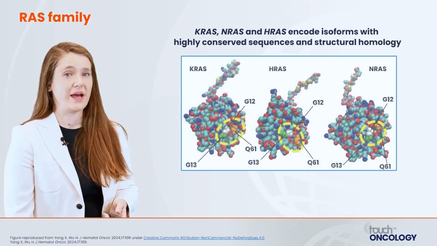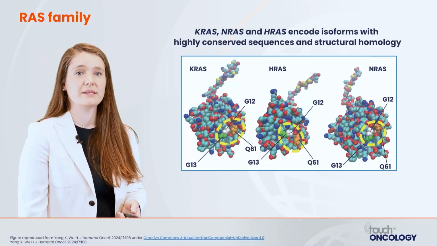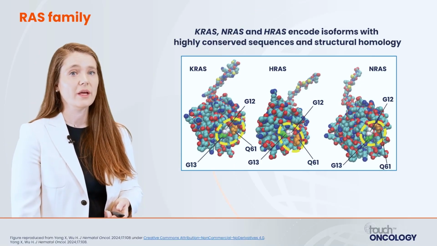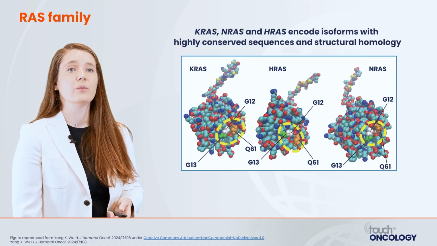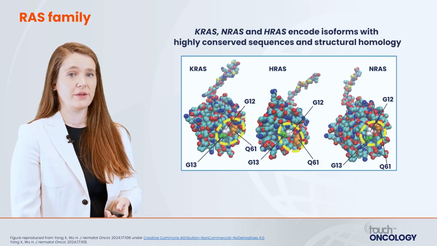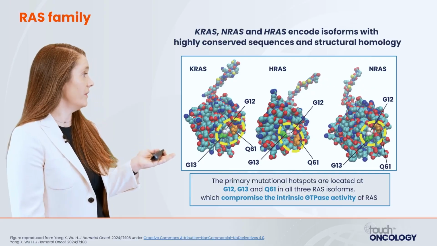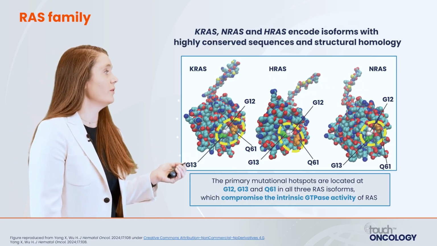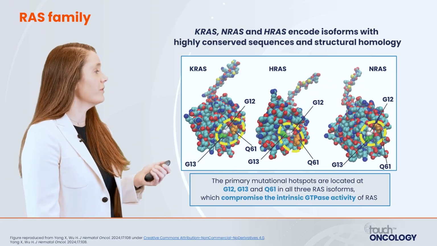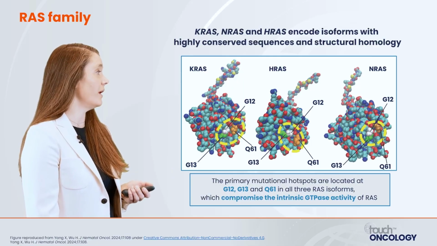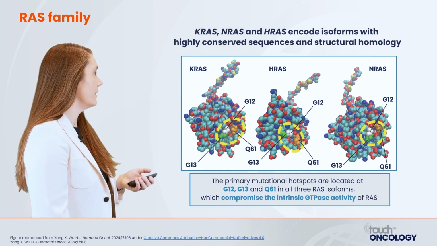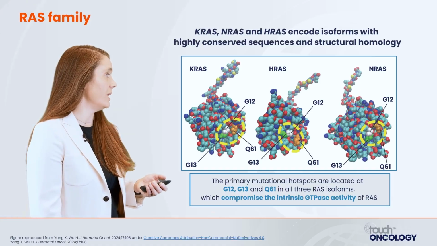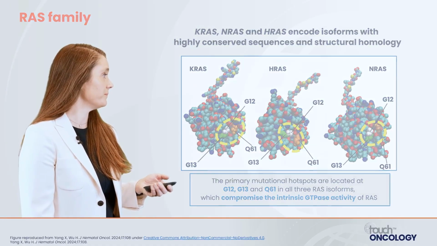Looking across the RAS family, we see KRAS, NRAS, and HRAS all encode isoforms that are highly conserved sequences with structural homology across the three. You'll see that the primary mutational hotspots are located at G12, G13, and Q61 in all three RAS isoforms. These comprise the intrinsic GTPase activity of RAS.